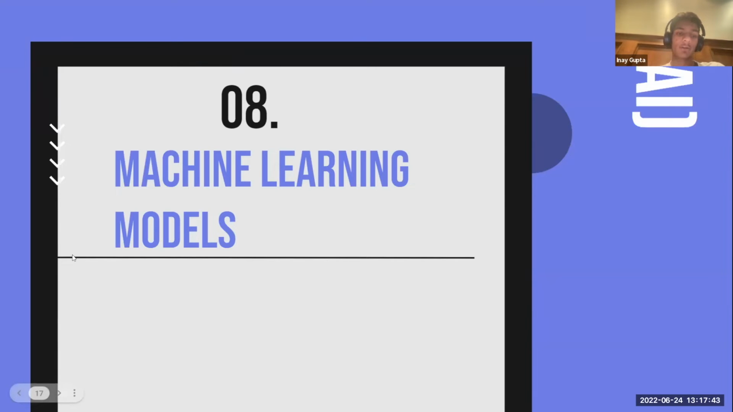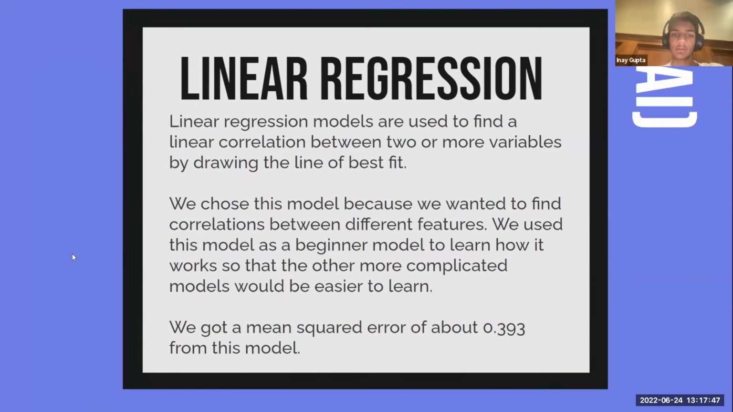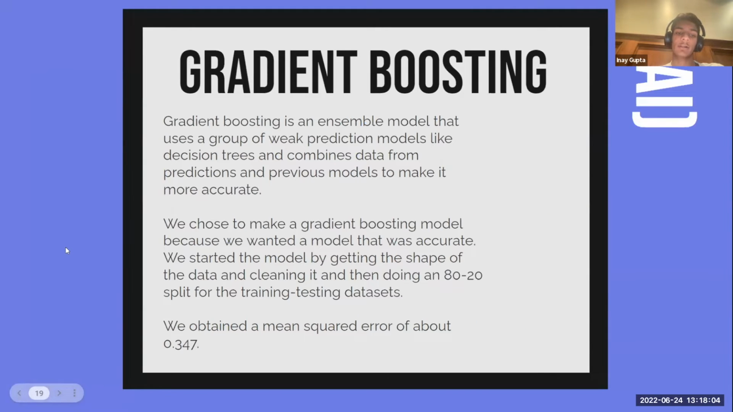Now we are on to our models. Our first model is a linear regression one, and we used it to find a correlation between different features. We got a mean square error of about 0.393 from this model. Now I'm going to pass it on to Elijah from here.